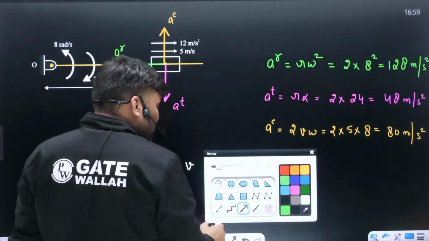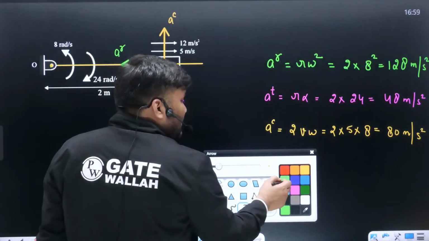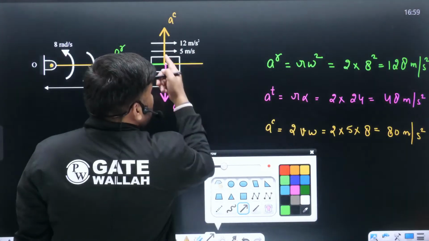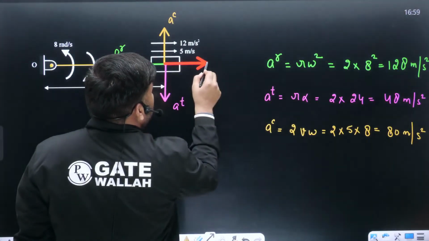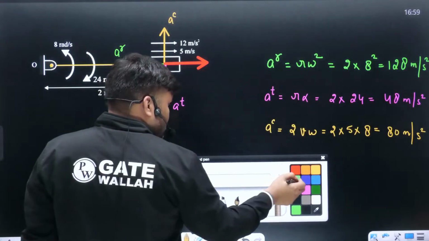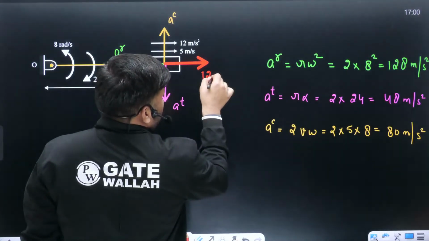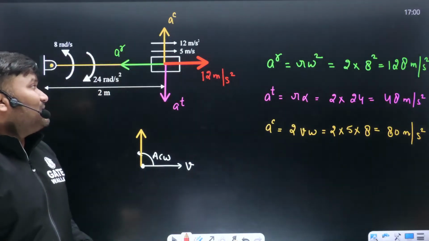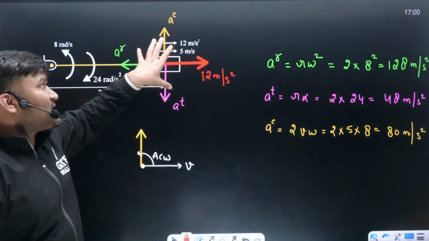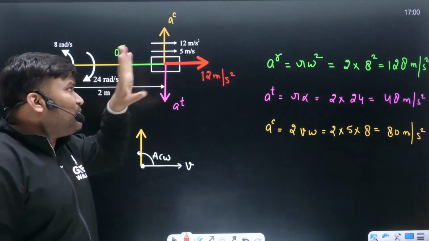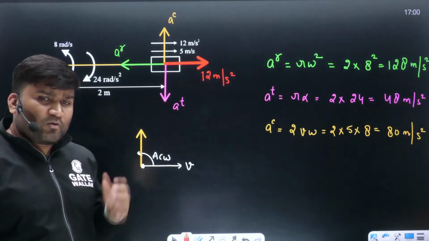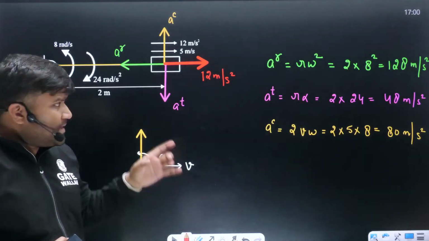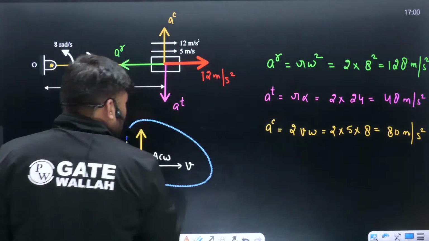That also you have to include. This is something new, which we are not generally habitual of. Okay? This 12 meter per second square is already given. So there are these four accelerations which are going to act, and now you have to calculate the absolute acceleration, the resultant. Find it out, beta. Is this clear to everybody? Tell me how much is the total absolute acceleration.